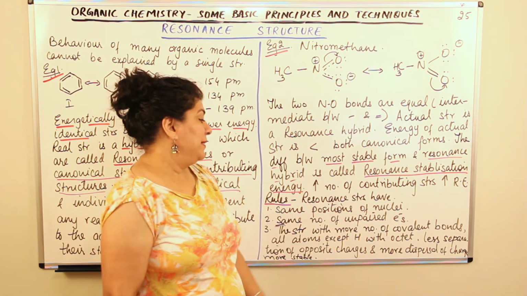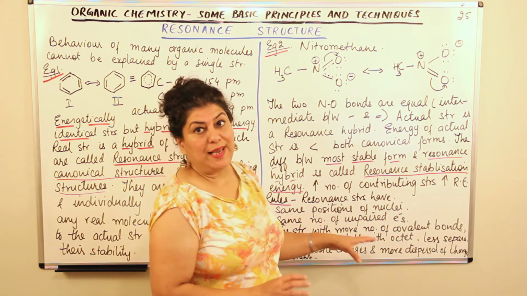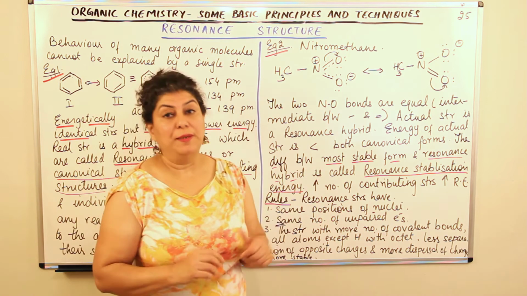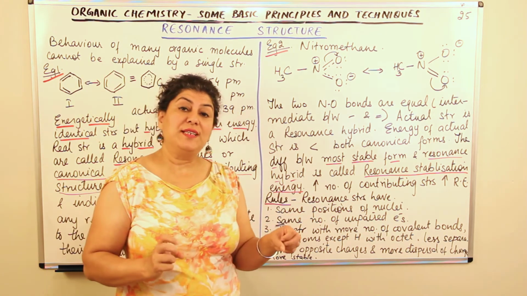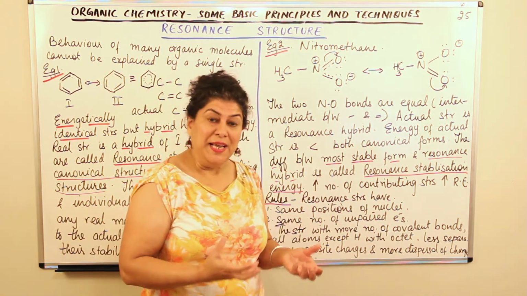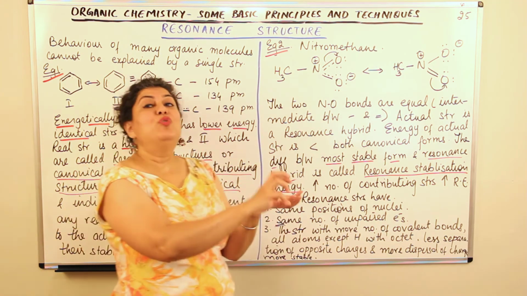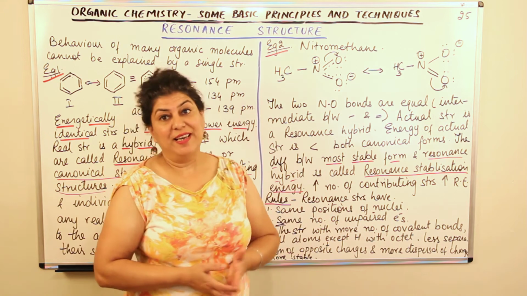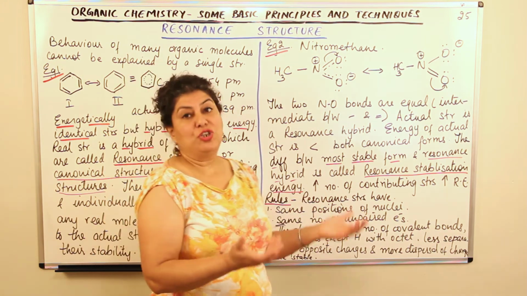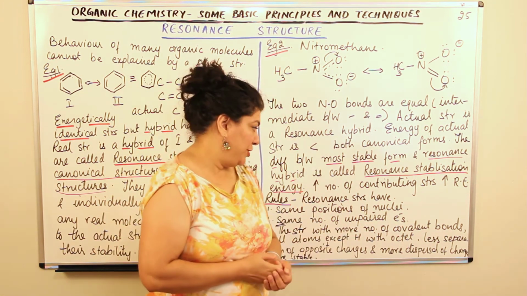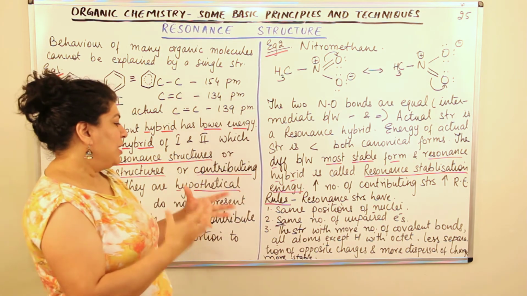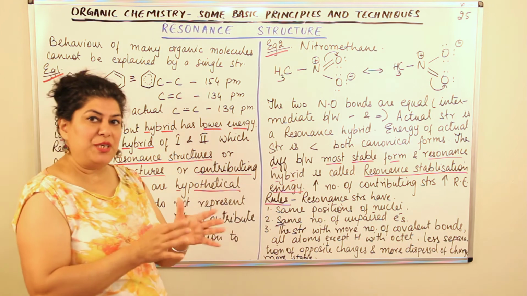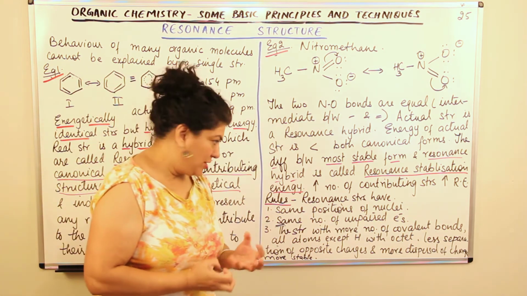Then we say that this resonating structure would be more stable. And if a particular resonating structure is more stable, it is going to contribute more towards the resonance hybrid or in the resonance energy. It would have a greater contribution towards the final structure. So the structure which has more number of covalent bonds, all atoms except hydrogen should have their octets completed.